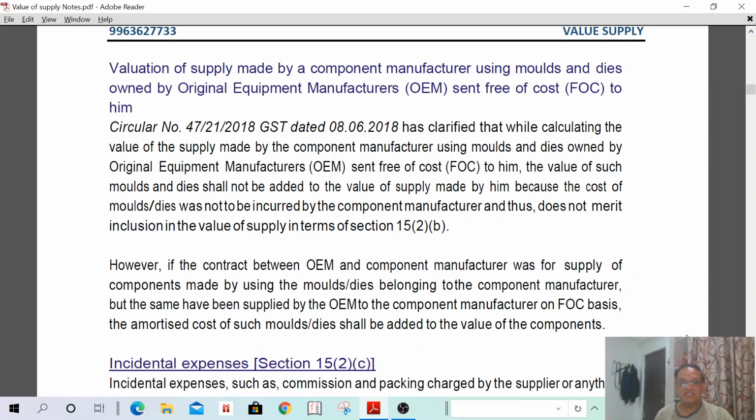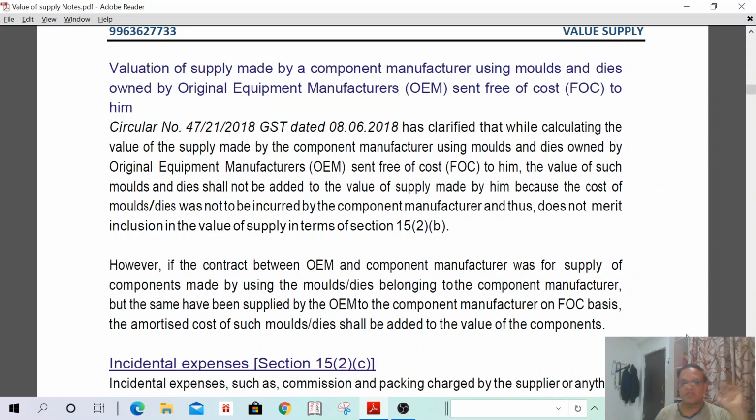In such a case, shall the value of such molds and dies be included in the value of supply by the component manufacturer? No, because once the component manufacturer manufactures the component, it shall be supplied again to the original manufacturer only. In such a case, the value of such molds and dies shall not be included